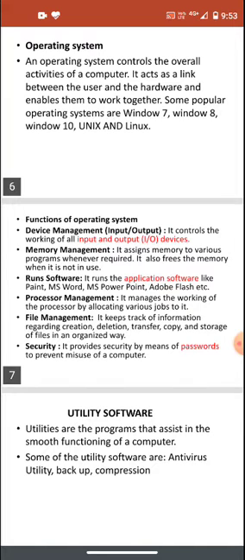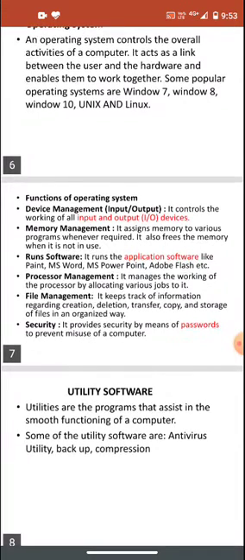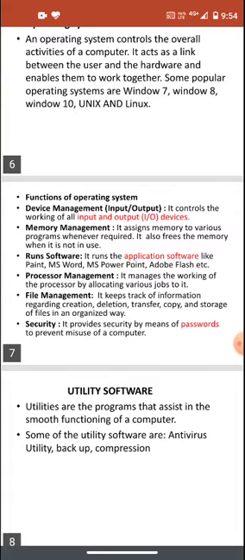Memory management. It assigns memory to various programs whenever required. It also frees the memory when it is not in use. So when we open a program or any software to work on, it assigns memory to that particular software. And when we close that software, it also frees the memory of the computer. So it manages the memory of our computer.